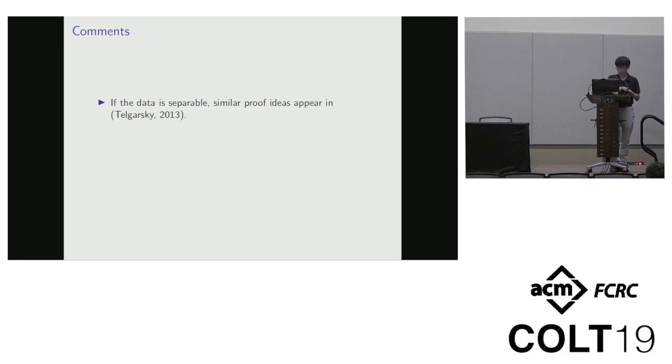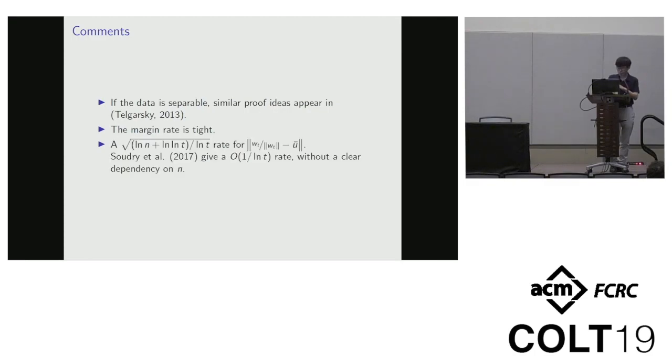Here are some additional comments. If the dataset is linearly separable, then similar proof ideas have appeared in prior work, Ji and Telgarsky 2013. And here in this work, we need to adapt it to handle the dependency between the strongly convex part and the linearly separable part. Also, the margin rate given in our paper is tight, and it can be adapted to a rate for the L2 distance between the normalized gradient descent iterate and the maximum margin solution U bar. And to get a rate for this quantity, we need to add another square root.